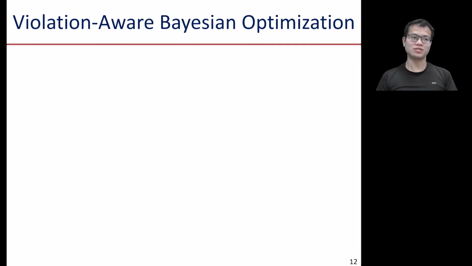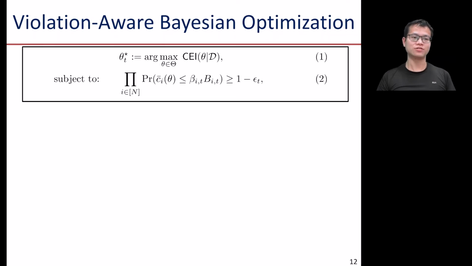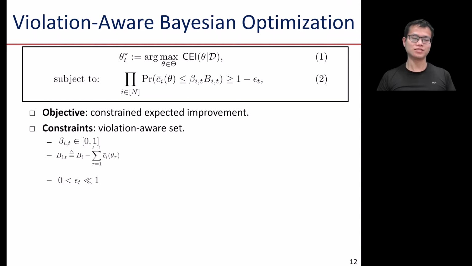So in our violation-aware Bayesian optimization, it still maximizes this constrained expected improvement objective. But as an addition, we introduce the violation-aware set. This violation-aware set is parameterized by beta, which is a value between 0 and 1, and the remaining budget, the small value epsilon.